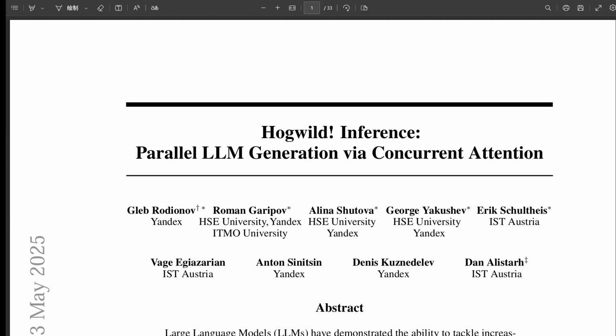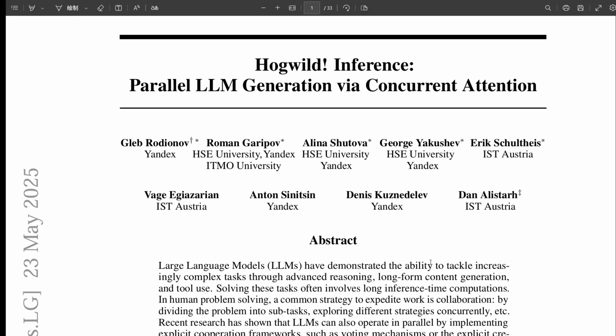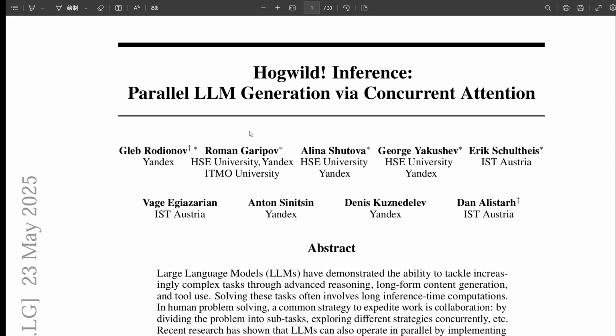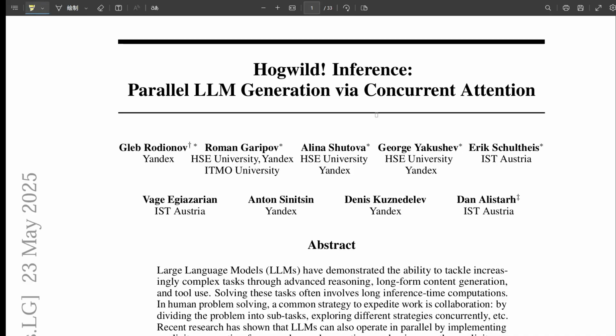Back to the deep dive. So if you've ever used these big language models for really complex stuff, writing long reports, big coding projects, maybe even logic puzzles, they're amazing, but man, they can be slow. It feels like they're just plodding along one word, one token at a time. Yeah, exactly. That sequential step-by-step thinking is fundamental, but when the task needs a lot of steps, you really feel the weight.